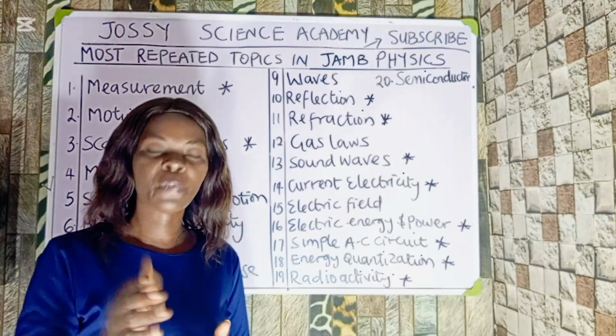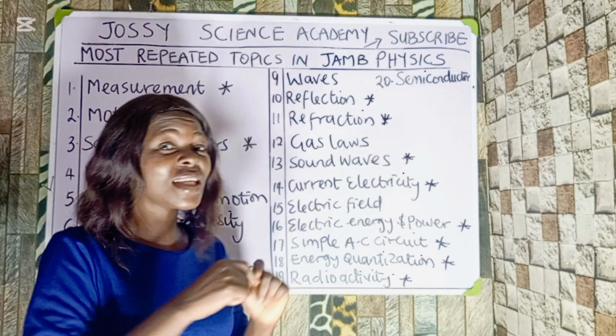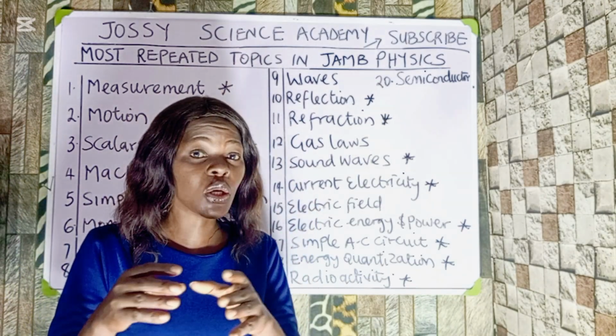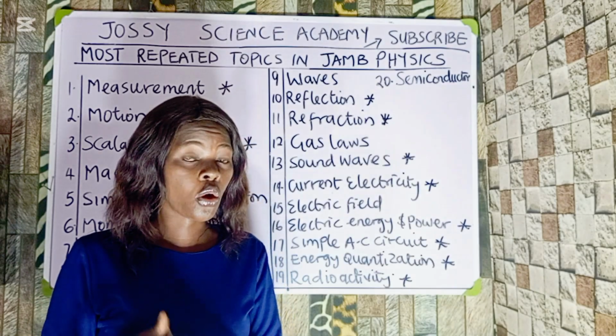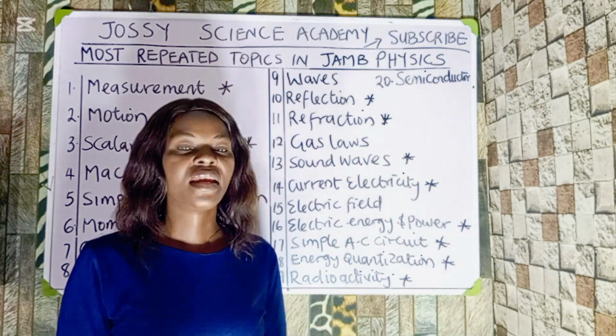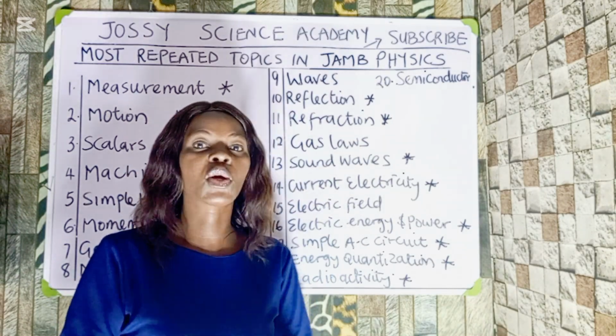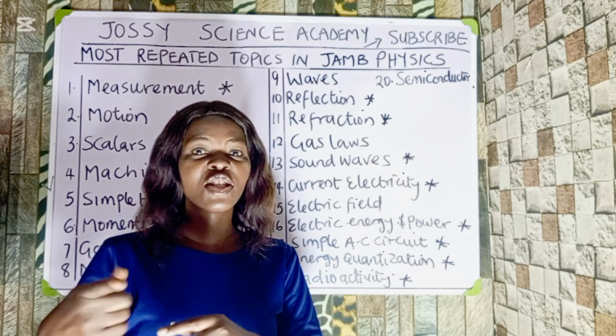Okay, number 9 topic is waves. What are waves? The thing that JAMB will ask you under waves is: which of the following are mechanical waves? Or, sound waves require a material medium because they are what? They can also ask you: mechanical and electromagnetic waves perform the same properties because they are what? These are the questions they can ask you under waves.